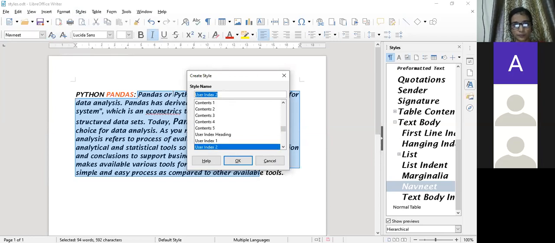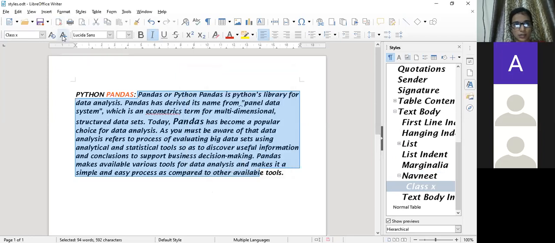Give the name. Now it is class 10. It's not working. Update is not working. So we'll do it afterward. Now I have given the name of the style, that is class 10, and I need to update it.